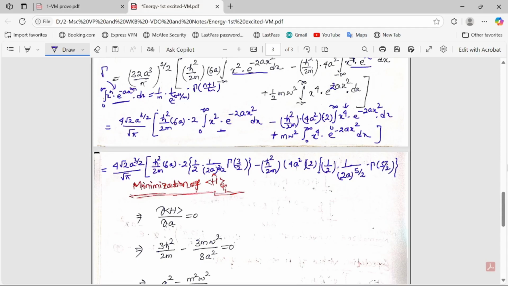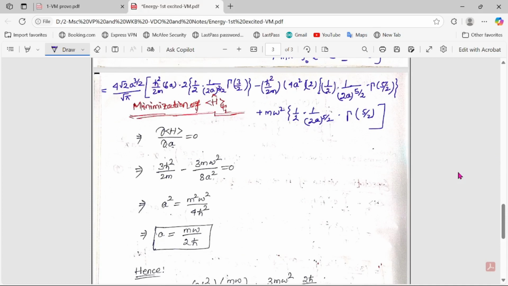Okay, then the last integral, this is your m omega square. See, this integral and this one are the same, so what do we have to write? Directly I have to write 1 by 2 into 1 by 2a to the power 5 by 2 into gamma 5 by 2. Now you have to solve these things by yourself in your rough work, and you can find the value of the expectation value of the Hamiltonian. You just have to solve carefully.